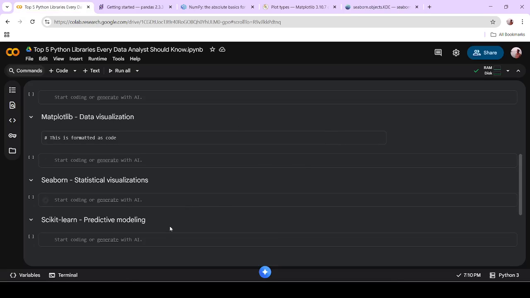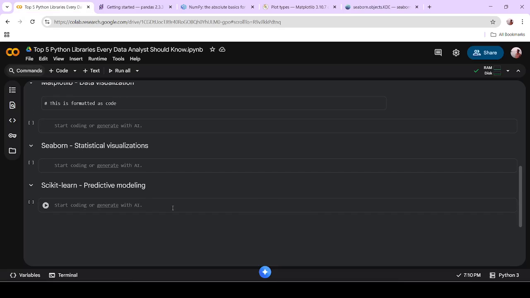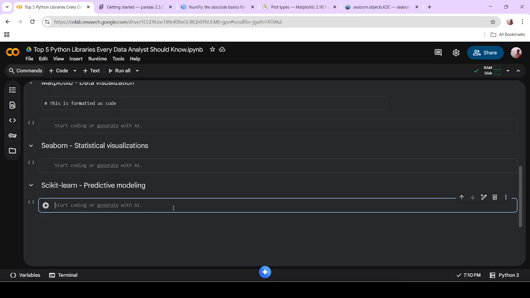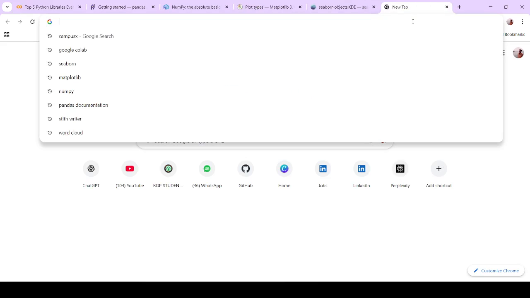Number 5 is Scikit-learn, for predictive modeling. If you are going to predict something with the help of machine learning algorithms, and you don't know much about machine learning algorithms from scratch, but you want to perform some predictive analysis or build some model with the help of machine learning, Scikit-learn is the best option for you. You can get lots of algorithms in Scikit-learn.